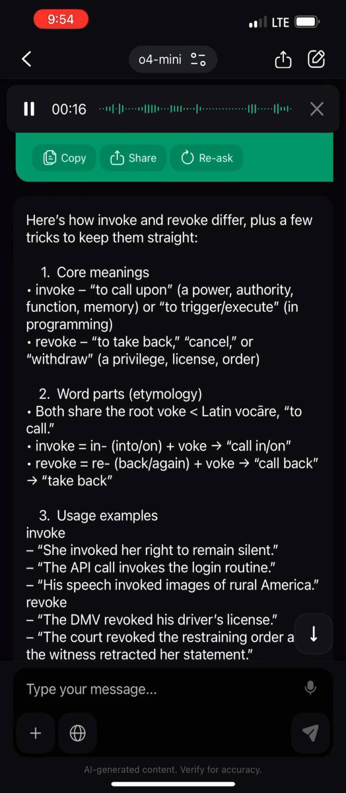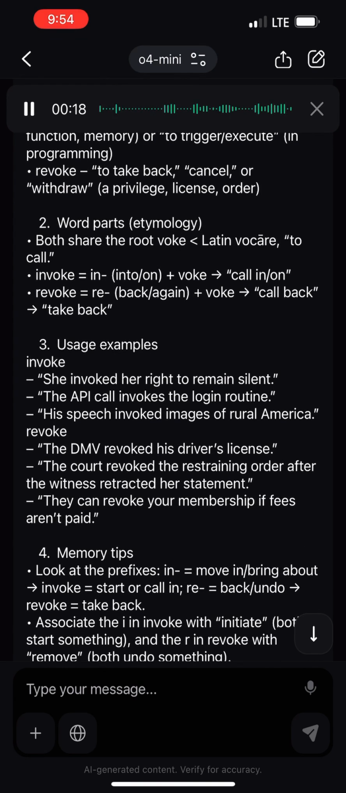2. Word parts, etymology. Both share the root voke, from Latin vocare, to call. Invoke equals in, into, or on, plus voke: call in, call on. Revoke equals re, back or again, plus voke: call back, take back.